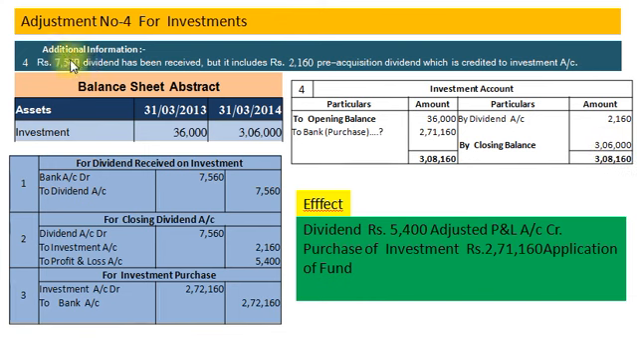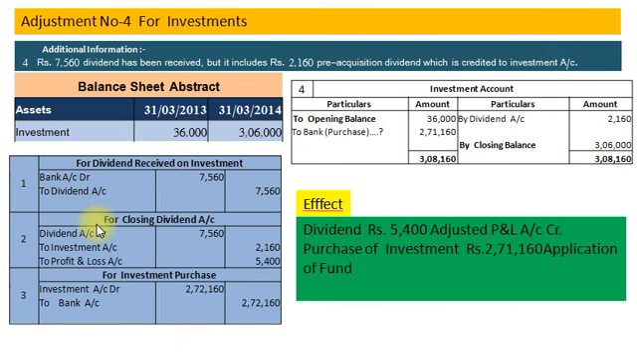Now journal entry for dividend received. Bank account debit rupees 7,560 to dividend account rupees 7,560, and dividend includes rupees 2,160 as pre-acquisition dividend. This is capital receipt for the company and it cannot be credited to profit and loss account, and that is why 2,160 is utilized to credit the investment account.